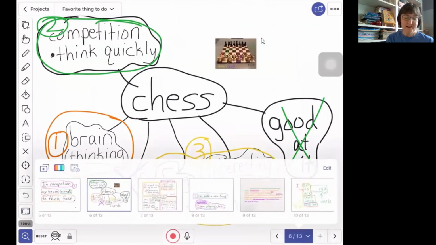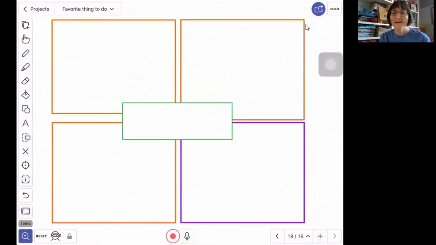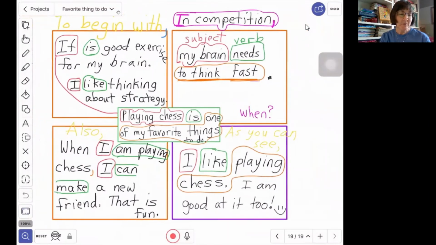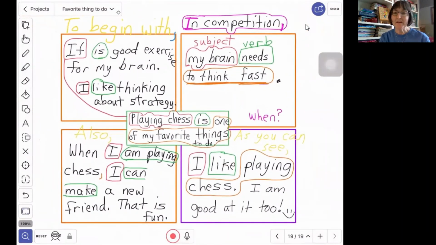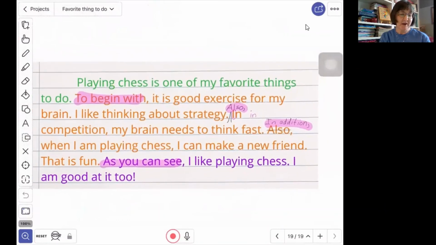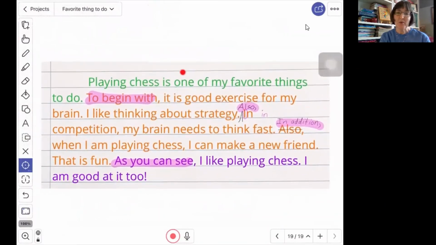So I will leave it here. Just as a reminder to you before we close, this is the Foursquare that I used today, and I switched my orange and purple. Usually I have purple in the middle and orange at the end, but we ended up with our final Foursquare today looking like this. We had green at the beginning, orange in the middle, purple at the end, so that our final paragraph looked like this, with green in the beginning, orange in the middle, and purple at the end.